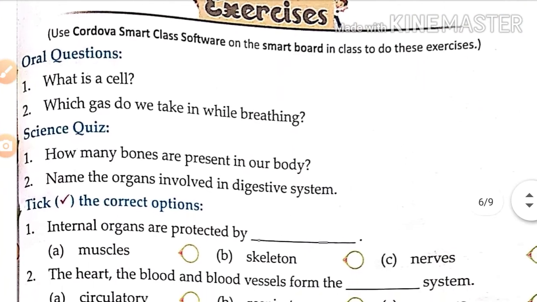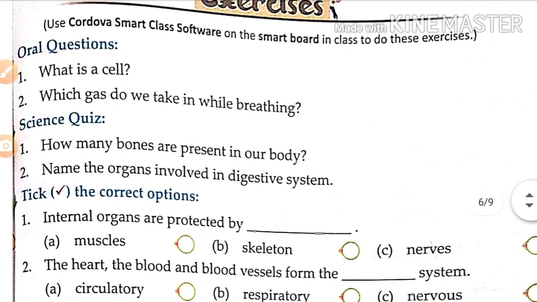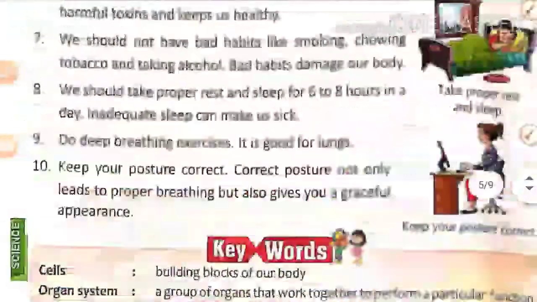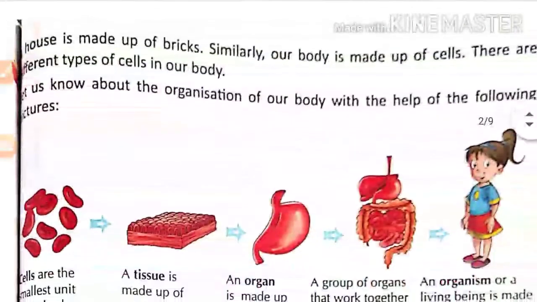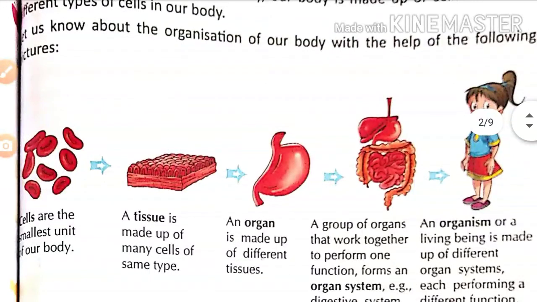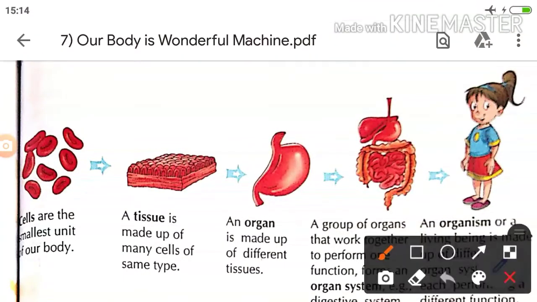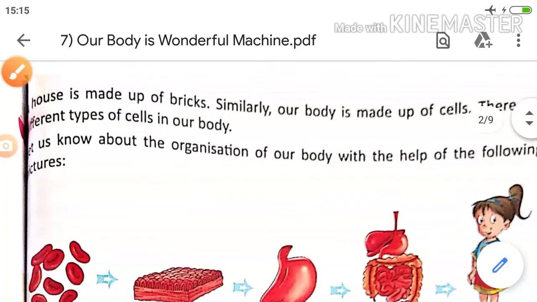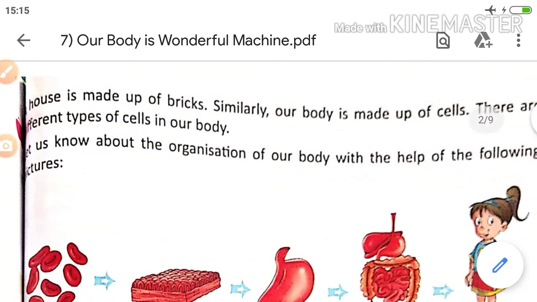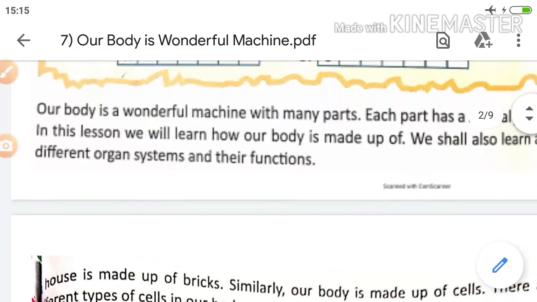Now, exercises. Oral question: What is a cell? You have to write the answer. Cells are the smallest unit of our body. These are the building blocks of our body.